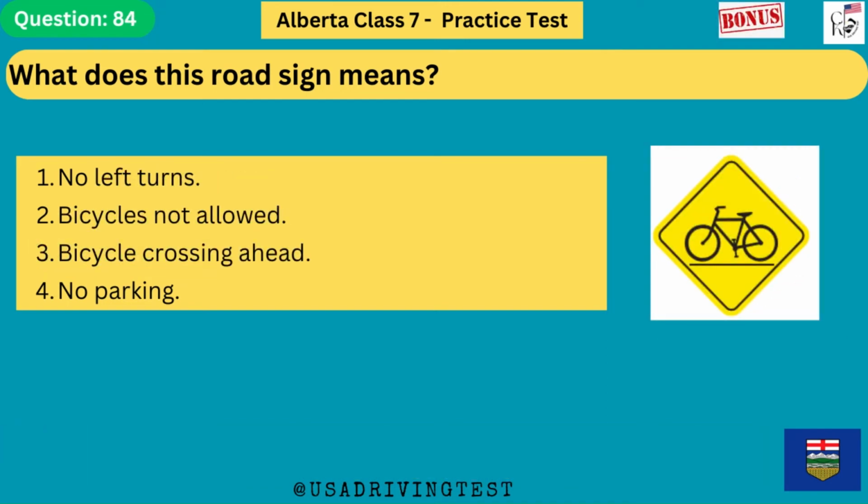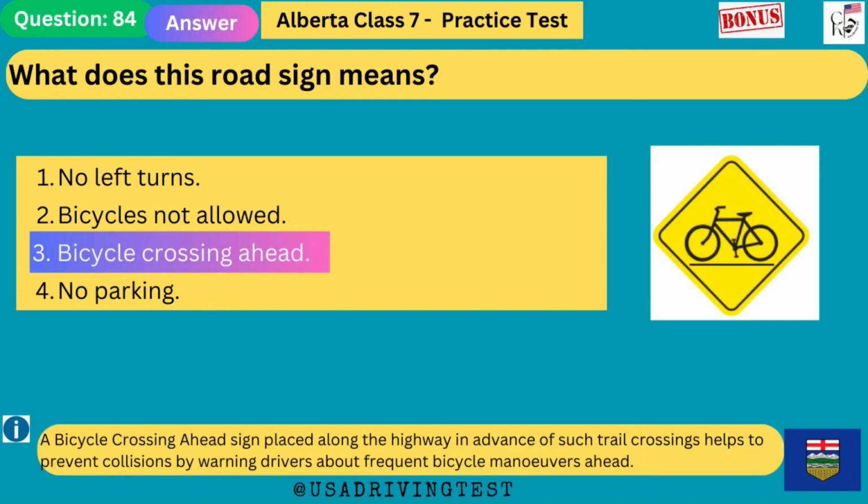What does this road sign mean? 1. No left turns. 2. Bicycles not allowed. 3. Bicycle crossing ahead. 4. No parking. The answer is 3. Bicycle crossing ahead. A bicycle crossing ahead sign placed along the highway in advance of such trail crossings helps to prevent collisions by warning drivers about frequent bicycle maneuvers ahead.